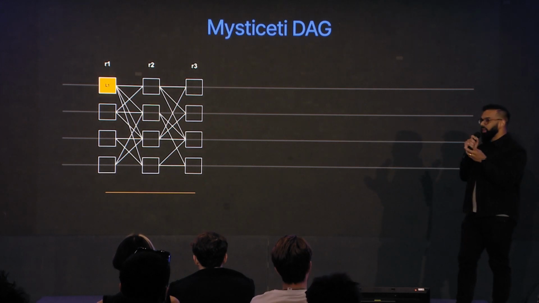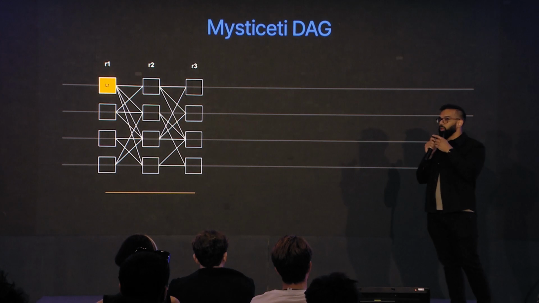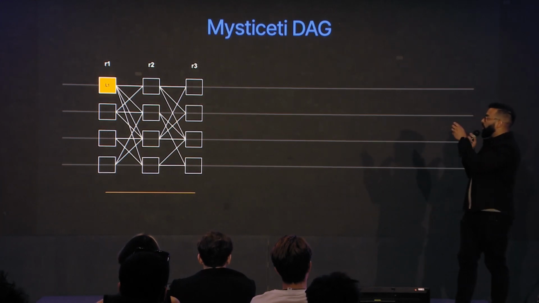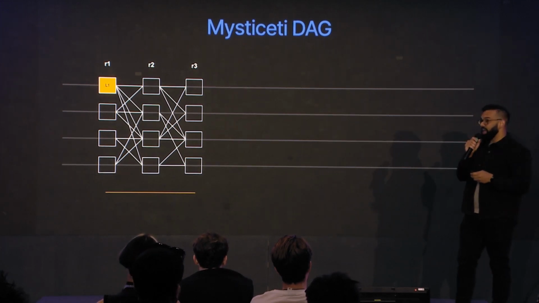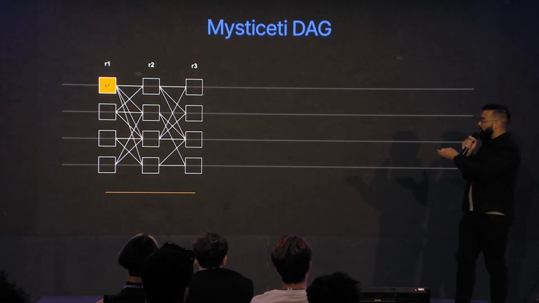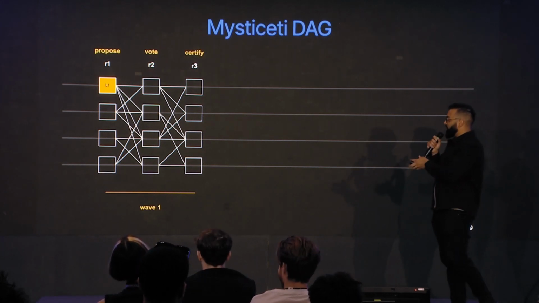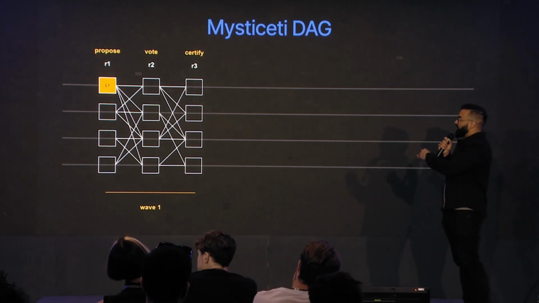So the key ingredient to Mysticeti is that instead of sending within a round a separate network message to propose, vote, and certify, what if while we're building the DAG, we can piggyback on these network messages that are broadcasting blocks, and then we'll vote and certify for the blocks at the same time? So that's what we do. We have these logical waves of 3 rounds, the same 0.5 RTT each.